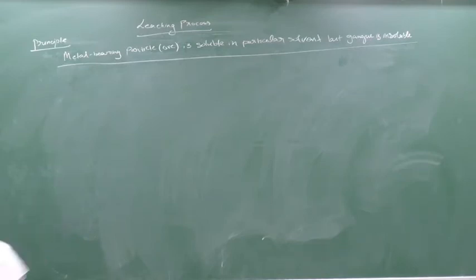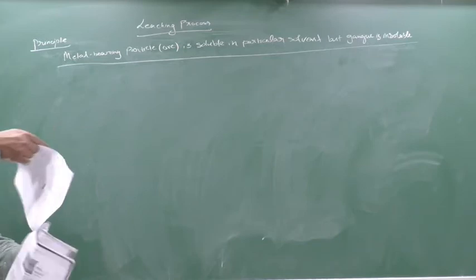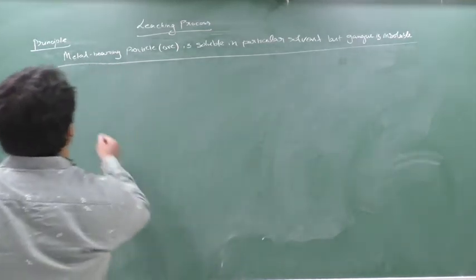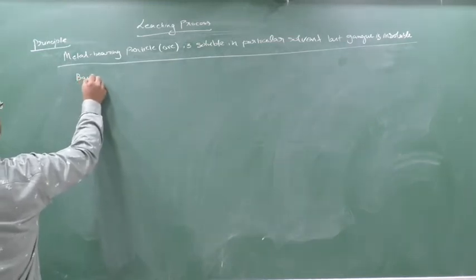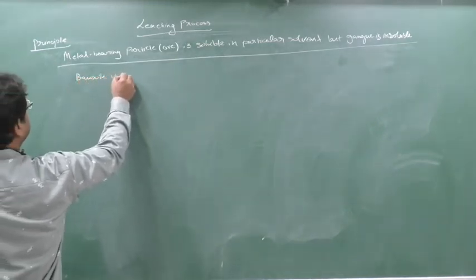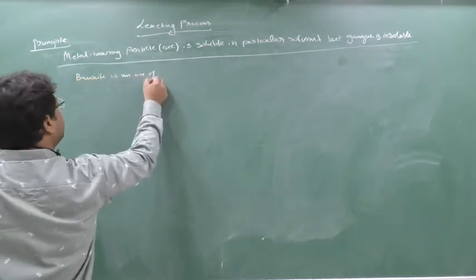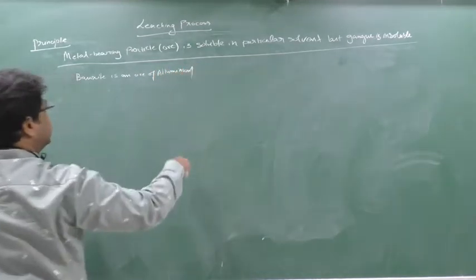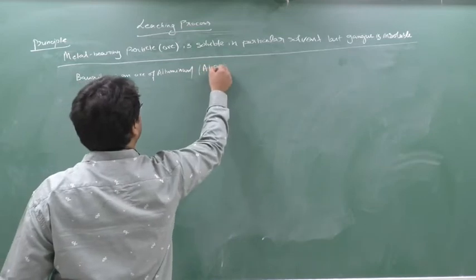Okay, so here first we are going to see the process for aluminum. See here, first I will explain what you are doing. Bauxite is an ore of aluminum, yes or no? The formula is Al2O3 into xH2O.